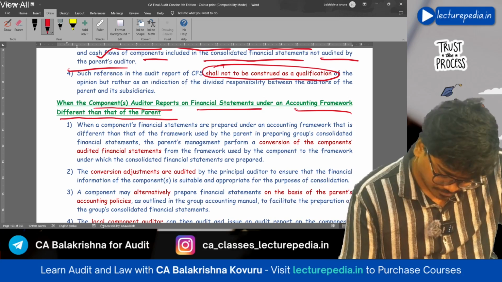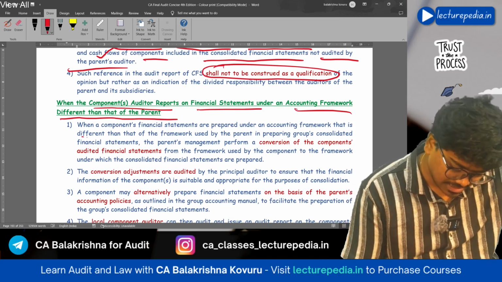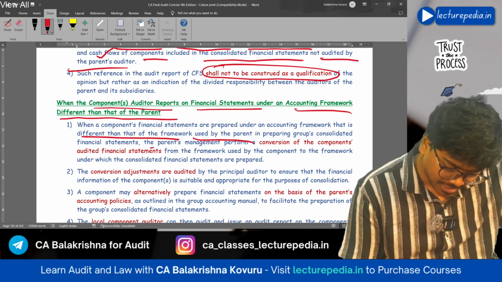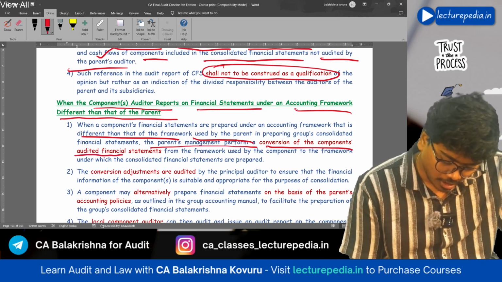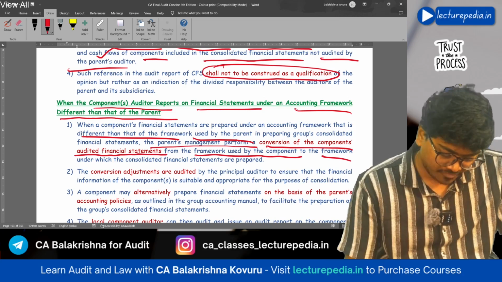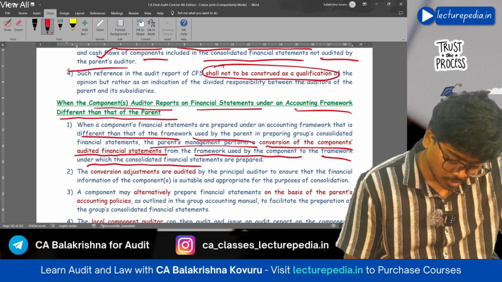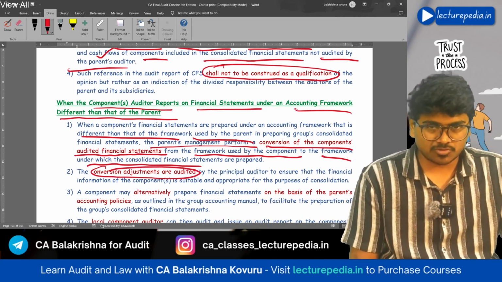See, if the financial statements are prepared under an accounting framework different from the framework used by the parent, then the parent's management shall perform a conversion of the audited financial statements from the framework used by the component to the framework used in the consolidated financial statements. Now these conversion adjustments are audited by the auditor. This is one option.